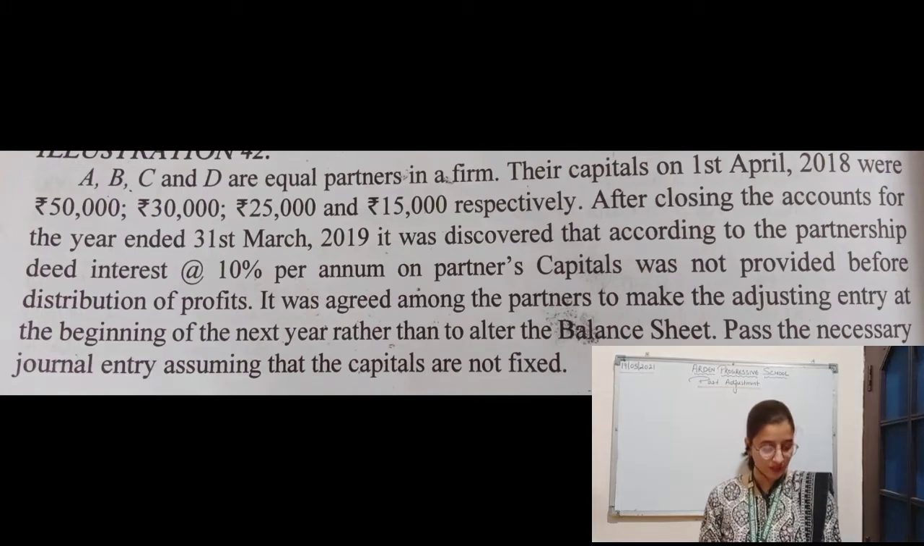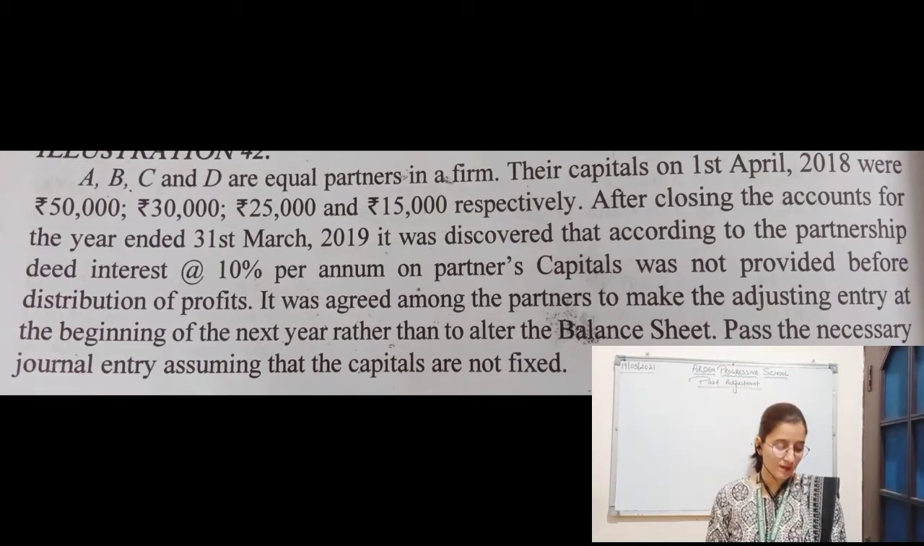Now after closing the accounts for the year ended 31st March 2019, it was discovered that according to the partnership deed, interest at the rate of 10% per annum on partners' capitals was not provided before the distribution of profit. It was agreed among the partners to make the adjusting entry at the beginning of the next year rather than alter the balance sheet. Pass the necessary journal entry assuming that the capitals are not fixed.